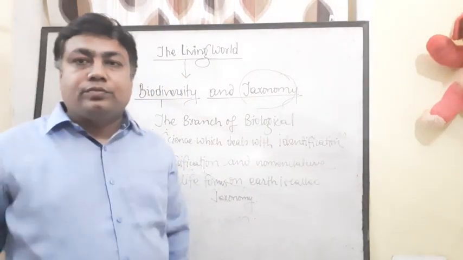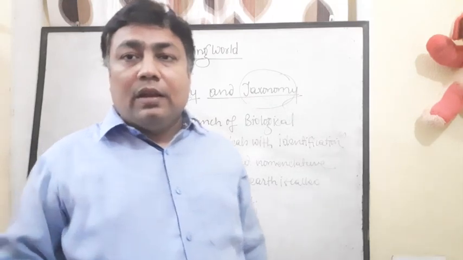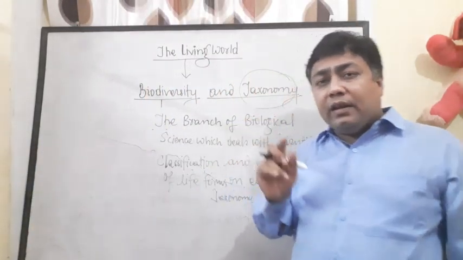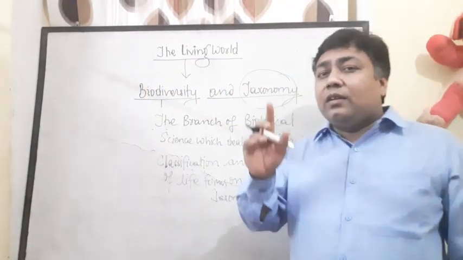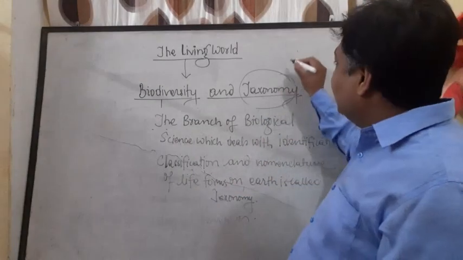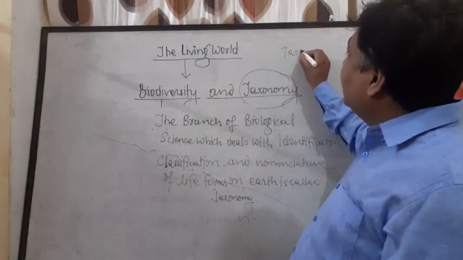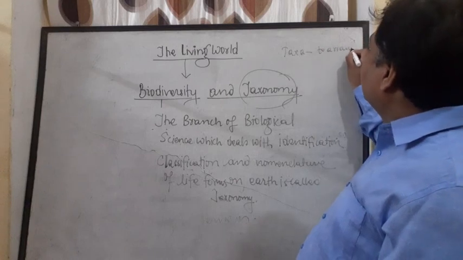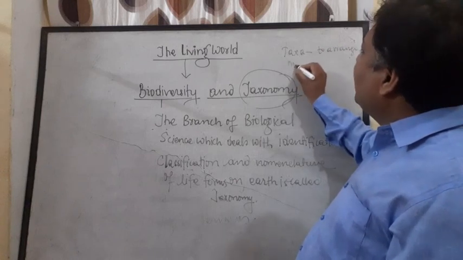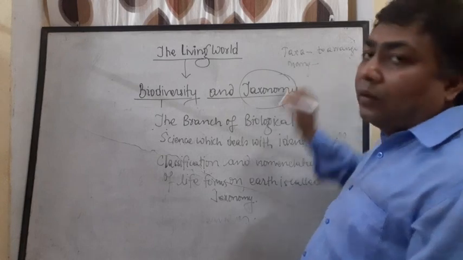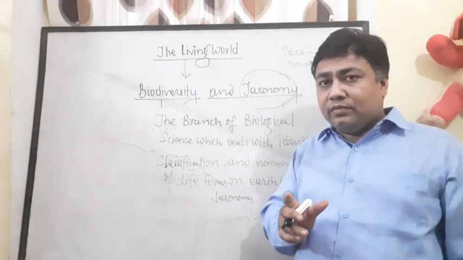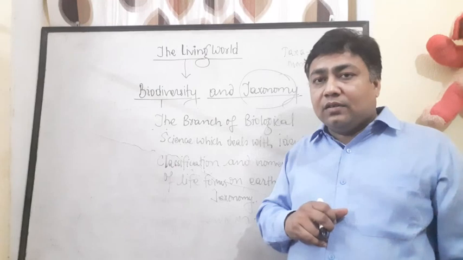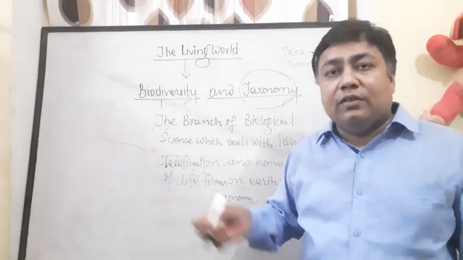So taxonomy is a Greek word. Taxa means to arrange, and nomi means knowledge or science or the method to arrange.